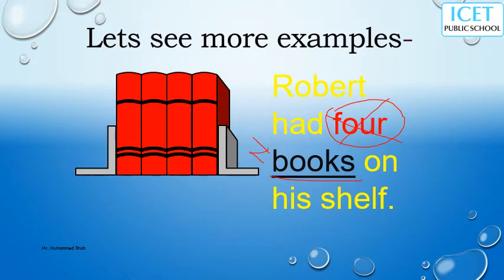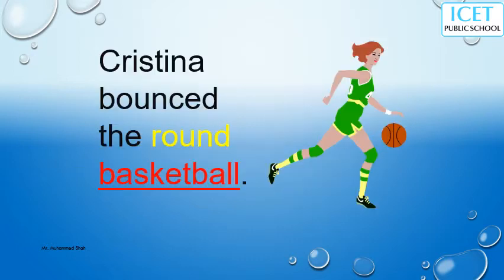So the second sentence is more communicative, or gives more message about those books. We understand more in the second sentence. The first sentence we understand little. Robert had books on his shelf. When we say Robert had 4 books, this 4 is an adjective, and the short form is adj. Okay, I told you, I forgot to leave. For adjective, that word makes the sentence more sensible. So it's an adjective that modifies the nouns.